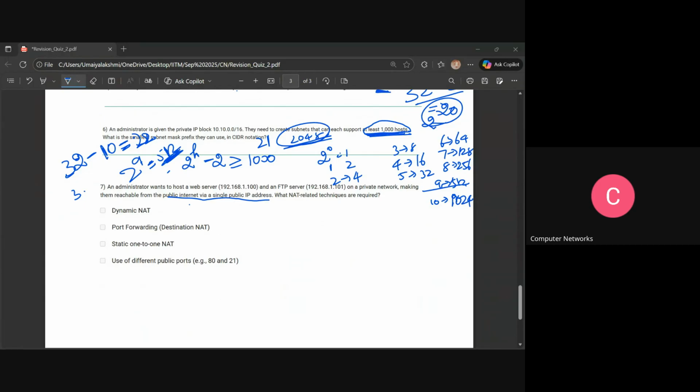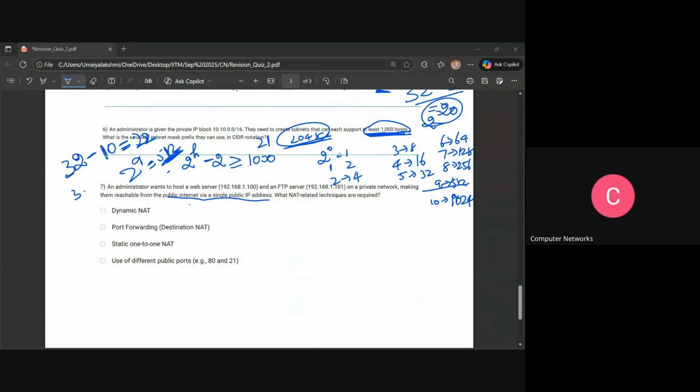So here it needs port forwarding, which means the packet from the public IP I have to forward to the internal private IPs on the port numbers, whatever port numbers they have given. So we have to forward it. Okay, so we need port forwarding, and then